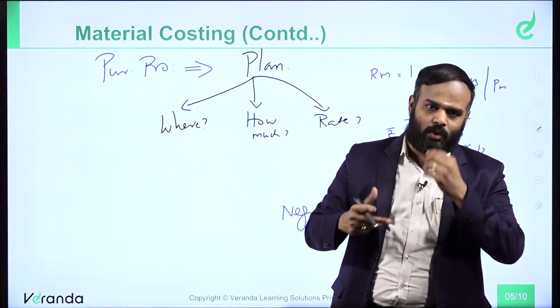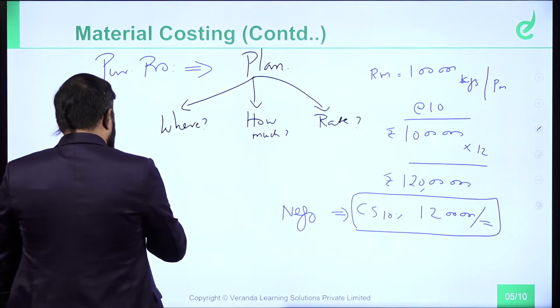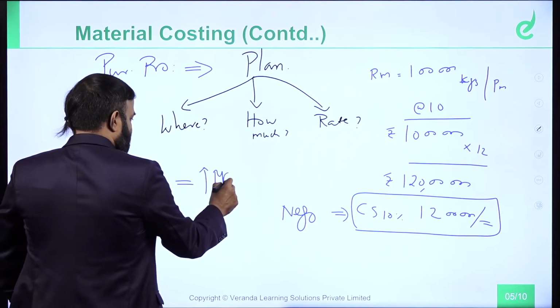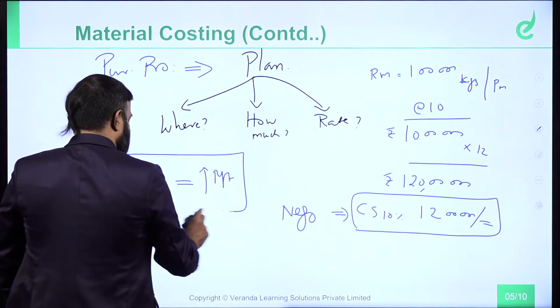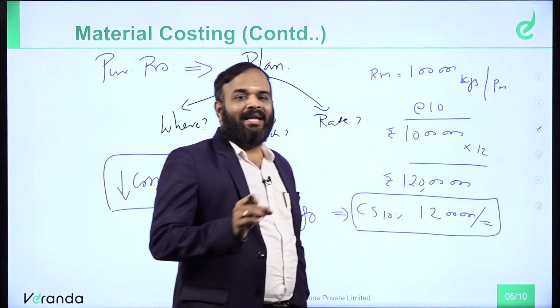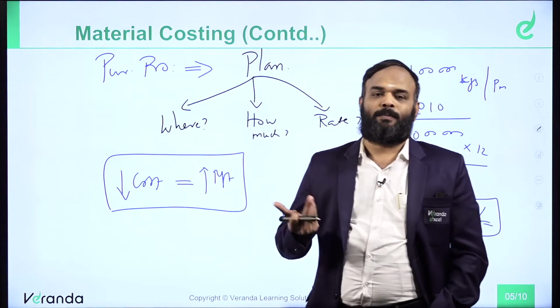Reduction in cost is equal to incremental profit. So, reduction in cost leads to increase in profit of the company. How much I reduce the cost, that is equal to savings, my profit to the company. Understand the logic or not? That planning process is called purchase procedure, so that we can get huge profits.